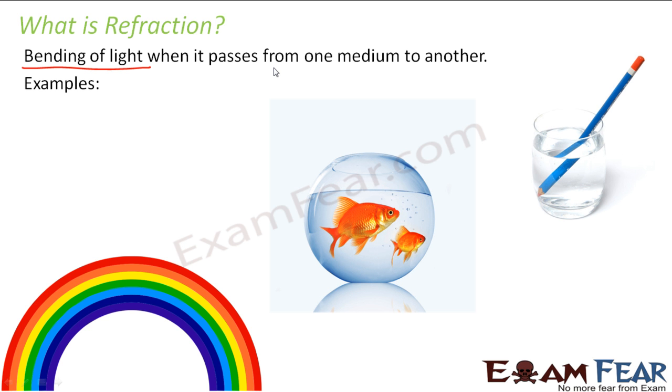When we think about examples of refraction, a very common example that comes to our mind at the first go is, did you ever observe that if you take a glass of water and you dip your pencil inside that glass, what do you observe? You observe that the pencil appears bent. See, in this figure, the pencil doesn't appear straight. The pencil appears bent. Why is the pencil appearing like that? The pencil is a straight, nice pencil. But as soon as you dip it in water, you see that it is bent, as if it looks like a broken pencil, broken in between. Why is it so? It is because of the phenomenon of refraction.